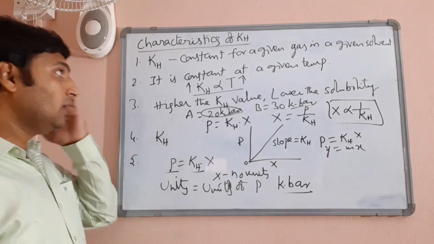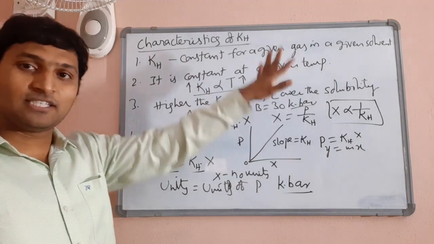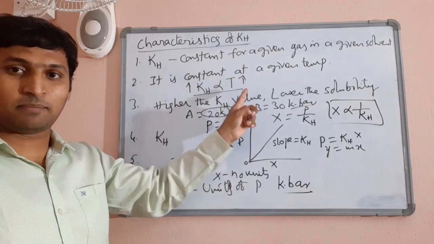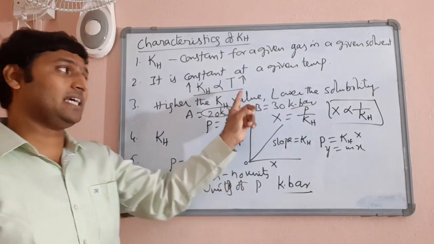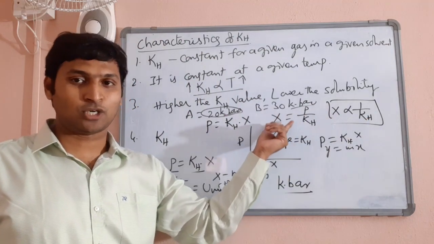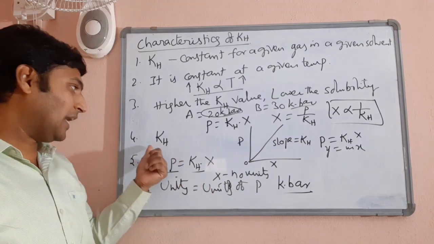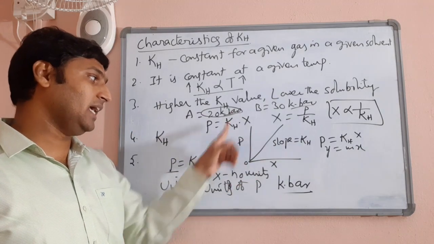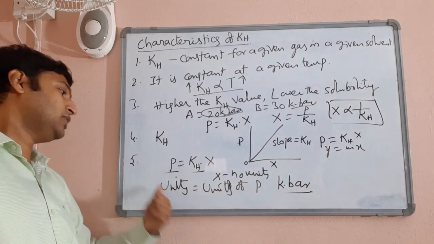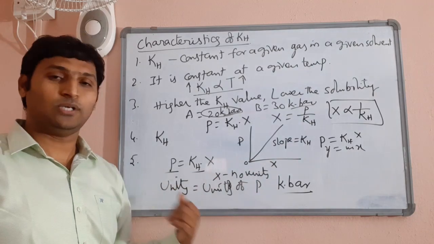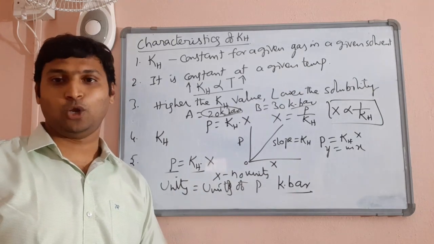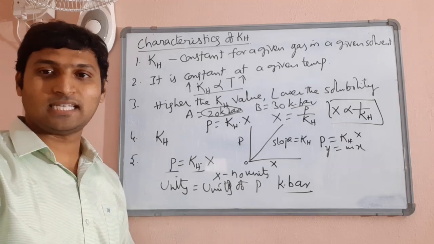Clear? So, it is constant for a given solvent and it is constant at a particular temperature, and the value increases with temperature, which follows that higher the KH value, lower the solubility, which can be concluded from the mathematical expression of Henry's law also. The KH value can be obtained from the slope of the curve for pressure versus mole fraction of the solute, and units of KH are the same as the units of pressure and generally expressed in kilobar. That is about Henry's law constant.